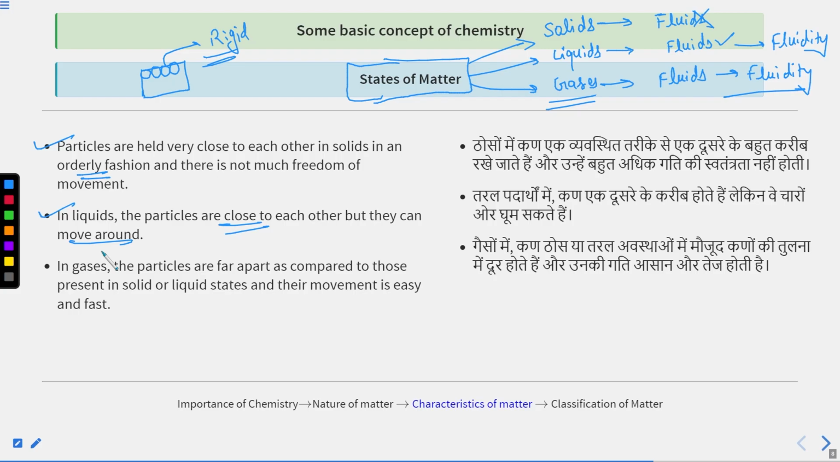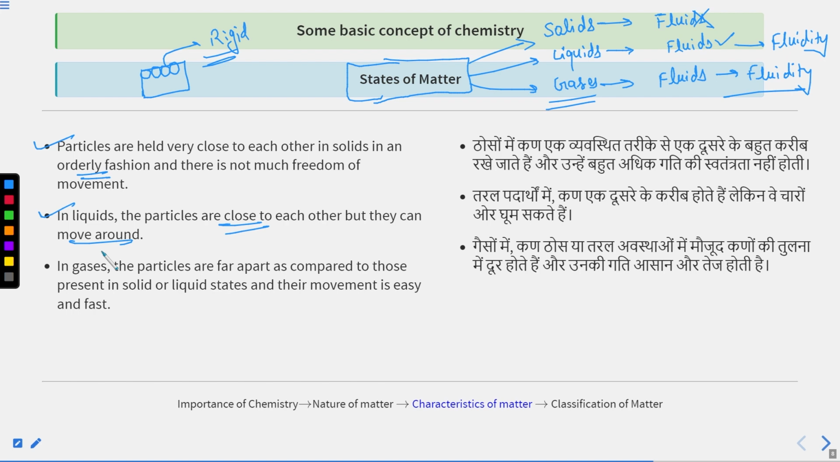Liquids are known as fluids. They have a tendency to flow, like milk can flow, like honey can flow, etc. Liquids have a quality: they have a fixed volume, but not a fixed shape.